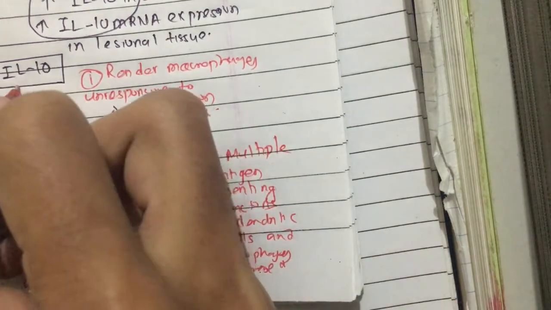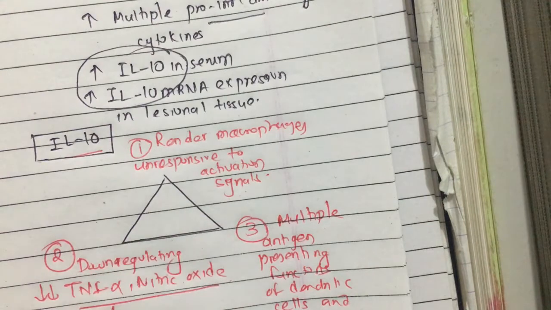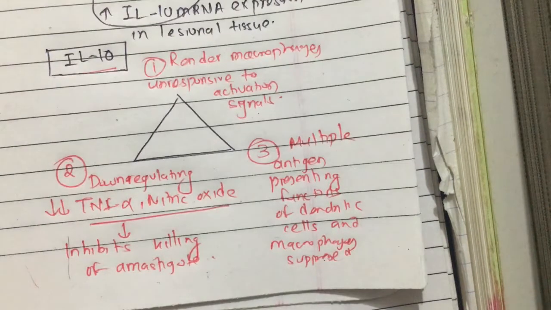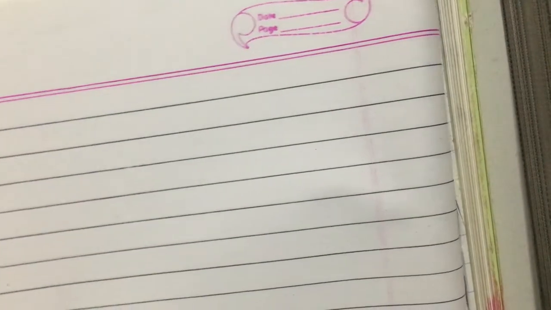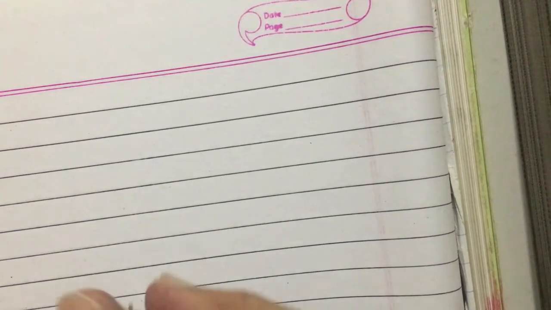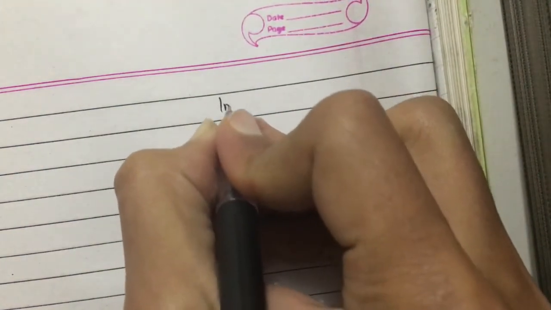So interleukin 10 will make the macrophage unresponsive to the activation signals. It will downregulate tumor necrosis factor alpha and nitric oxide, which will inhibit the killing of amastigotes, and it will suppress the multiple antigen presenting functions of the dendritic cell and macrophage. So in the presence of interleukin 10, the amastigote forms can multiply inside the macrophage easily.